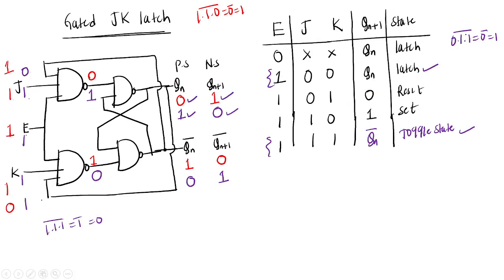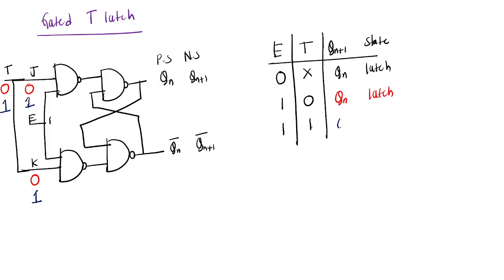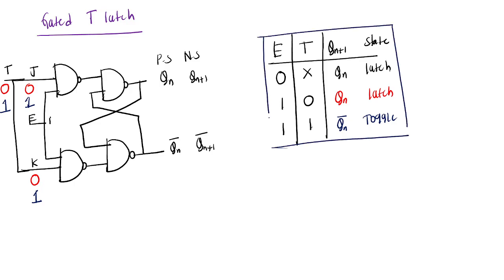What is the state? Toggle state. So this is Qn bar, the toggle state. That's it. This is the truth table for the gated T latch.